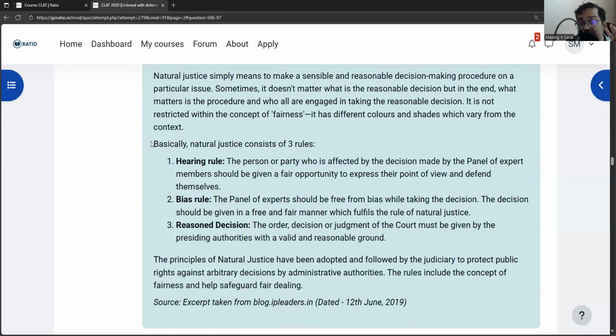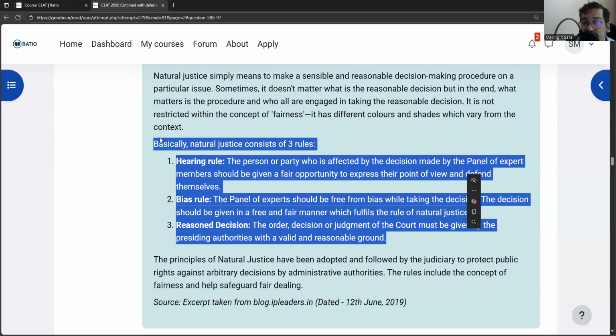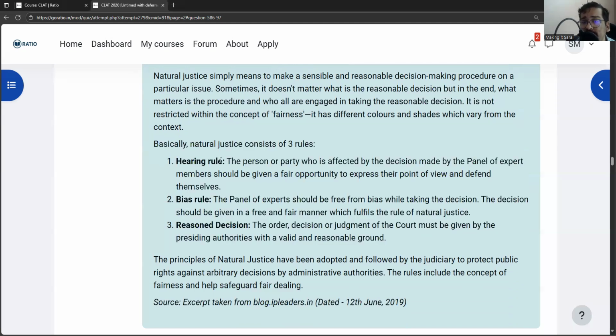In the third paragraph, it says that there are 3 principles of natural justice: hearing rule, bias rule, and reasoned decision. Hearing rule says that the person who is affected by the decision made by the panel of expert members should be given a fair opportunity to express their point of view and defend themselves. So whoever is being affected, that person must be given an opportunity to be heard. Bias rule means the panel of experts should be free from bias while taking the decision. The decision should be given in a free and fair manner which fulfills the rule of natural justice. The third is a reasoned decision. The order, decision, or judgment of the court must be given by the presiding authorities with a valid and reasonable ground.